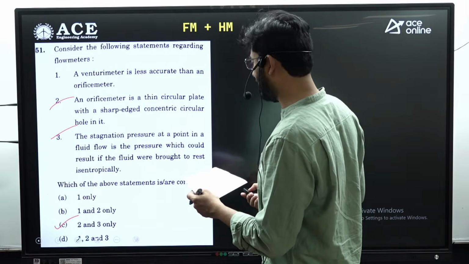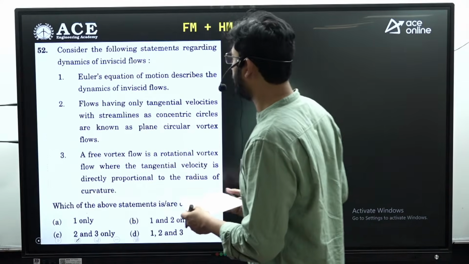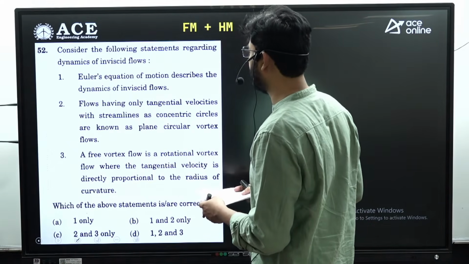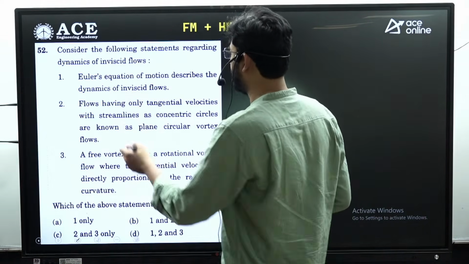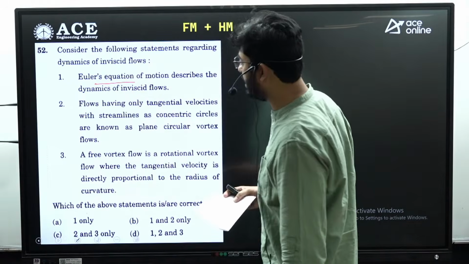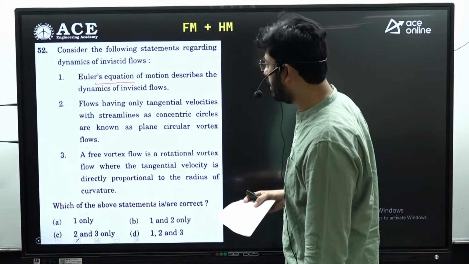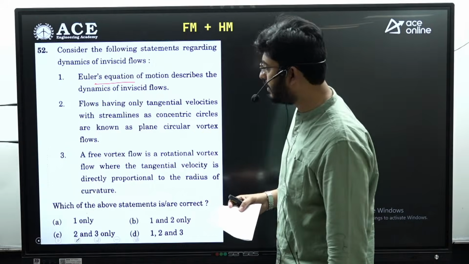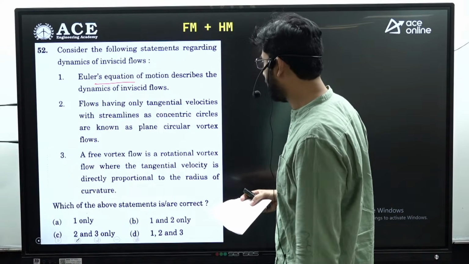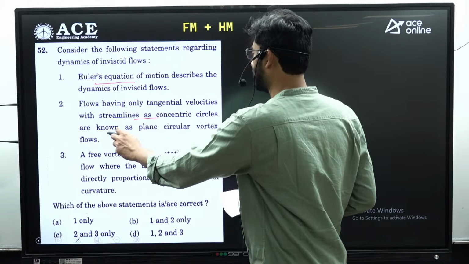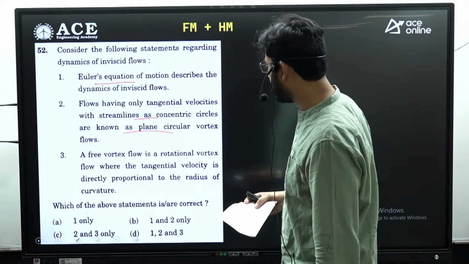Question number 51 is option C, right. 52. Consider the following statement regarding the dynamics of inviscid flows. So first statement is Euler equation of motion describes the dynamic of inviscid flows, and second statement is flows having tangential velocities with the streamlines as concentric circle are known as plane circular vortex flow.